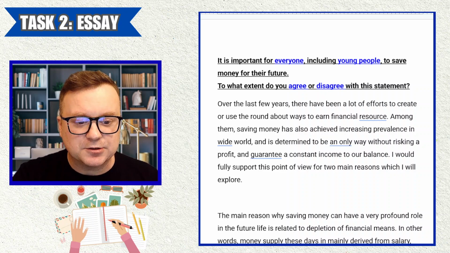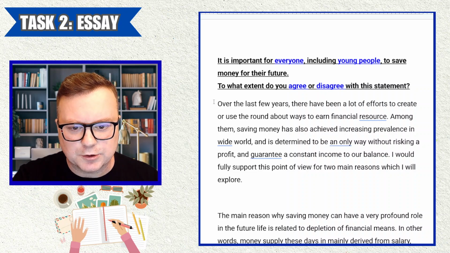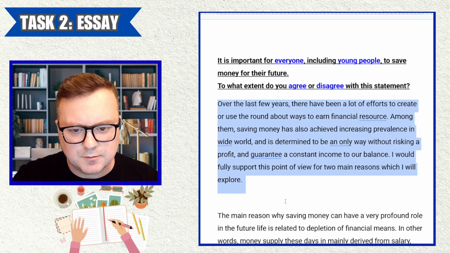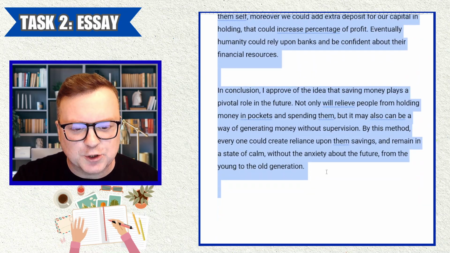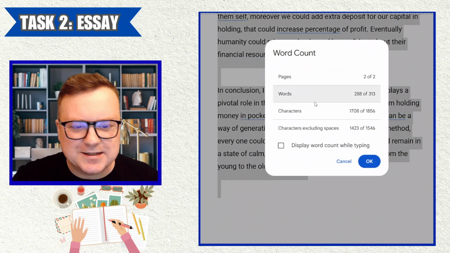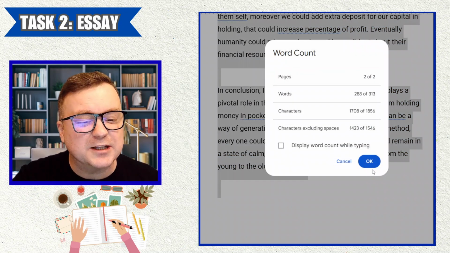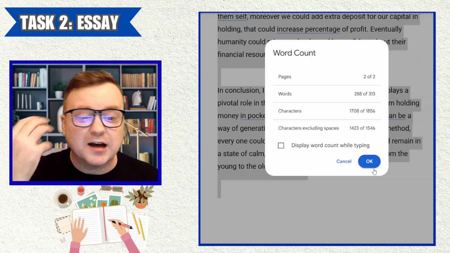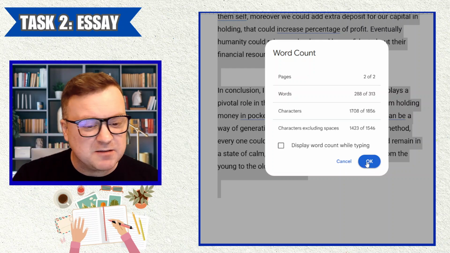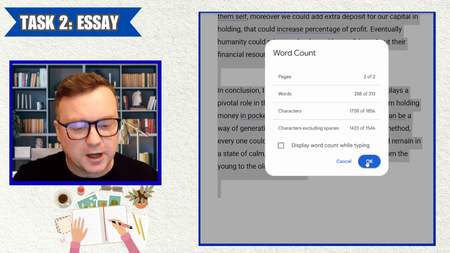So I told this candidate to go back and edit the work and get it down. Let's see how many words the candidate has this time. I have checked, so I do know, but just to show you, it is 288. So for me, that's right in that golden zone. I think 280 is the perfect number of words for an IELTS essay question.